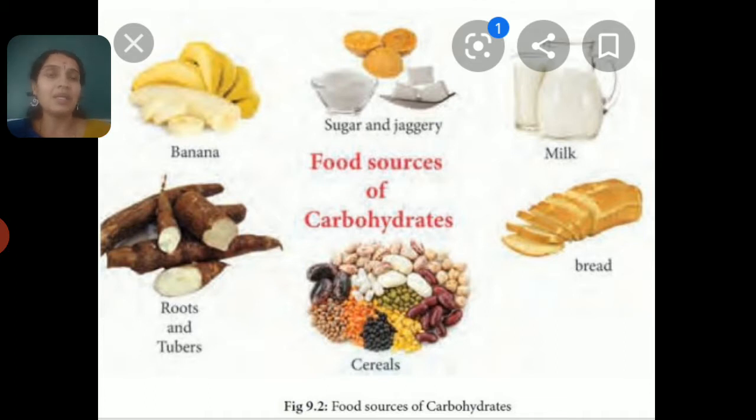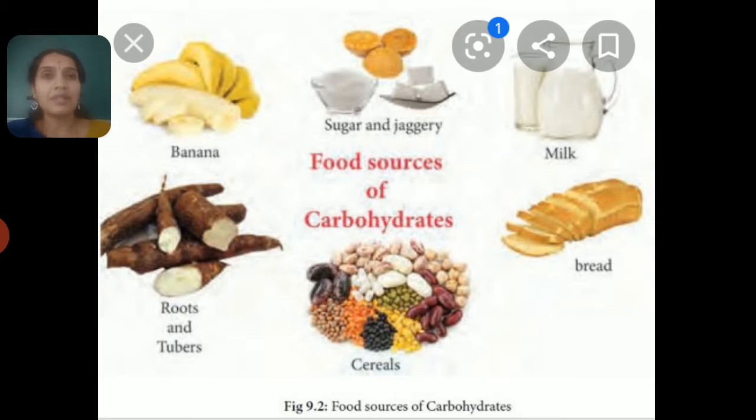There are many food items which contain carbohydrates. Among them are banana, bread, rice, milk, sugar, jaggery, fruits, vegetables, and cereals. These are many kinds of food items which are a rich source of carbohydrates. Once again I am going to tell you, carbohydrates are nothing but energy giving food.